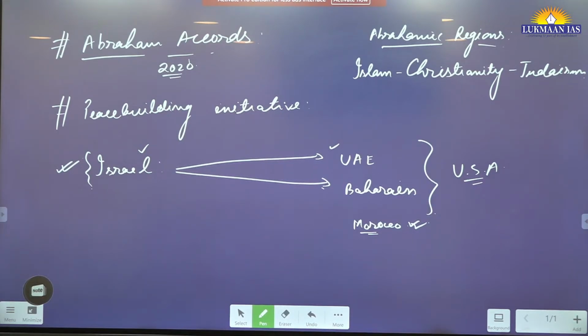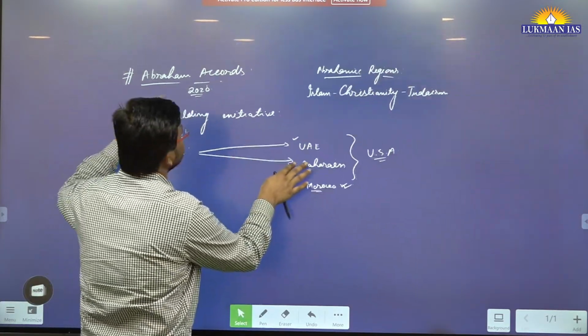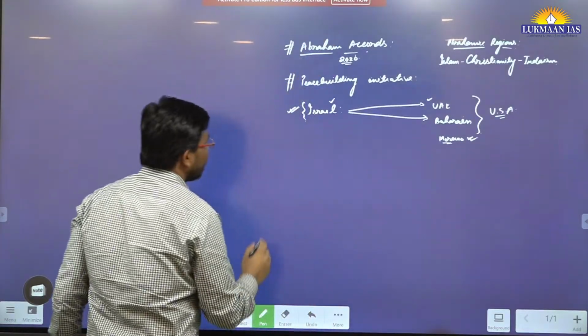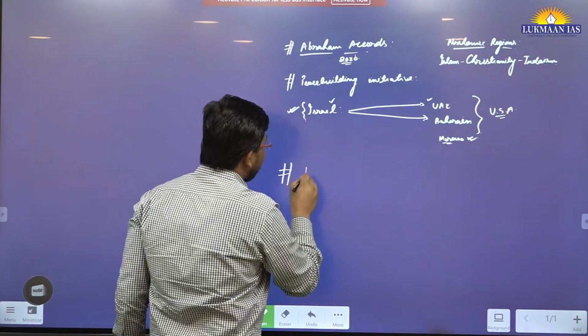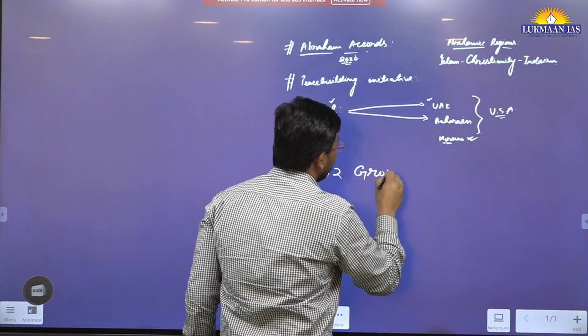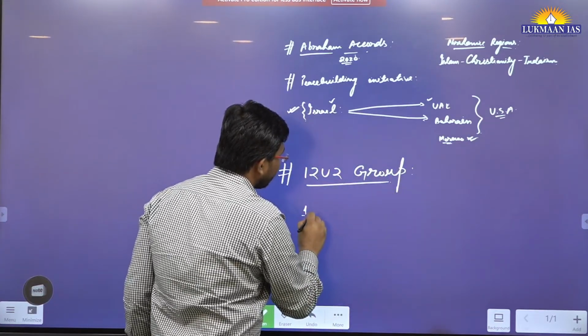Here in this article they have discussed one more thing, so we are going to discuss that also. In the same article they have talked about a grouping known as the I2U2 grouping. In the I2U2 group there are 4 countries.